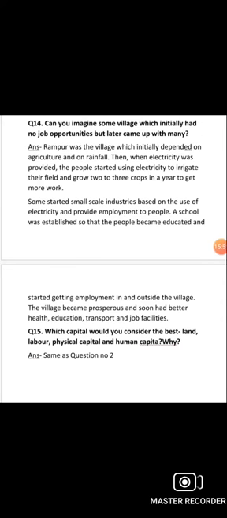Here we discuss the best capital, that is human capital, and why it is the best capital. We have already explained it in question number 2. So the answer of question number 15 is the same as question number 2.